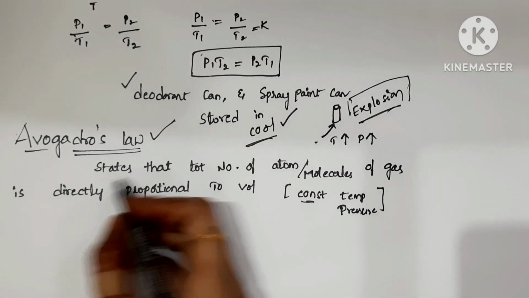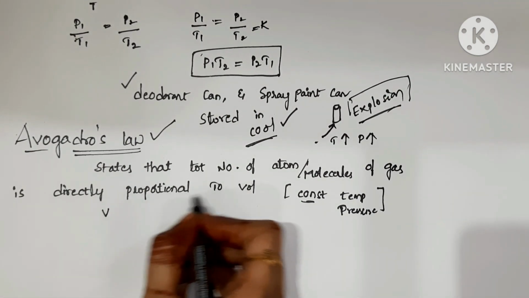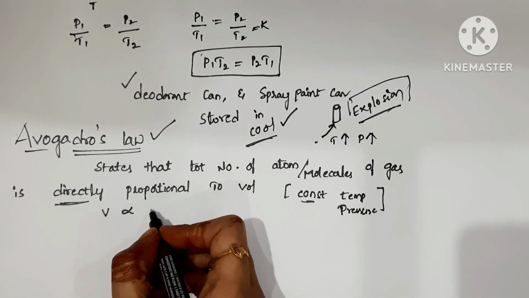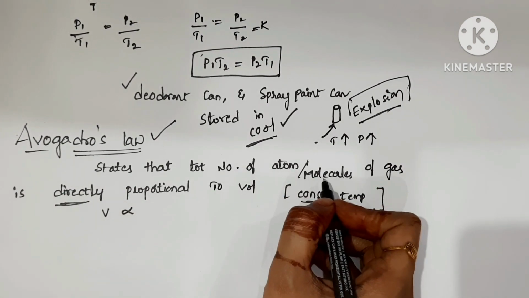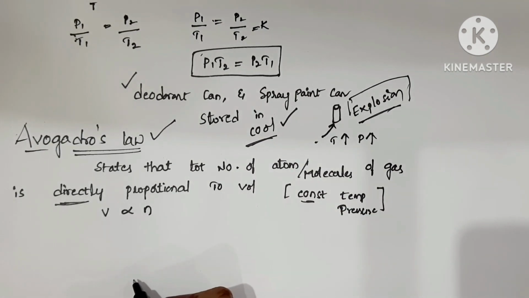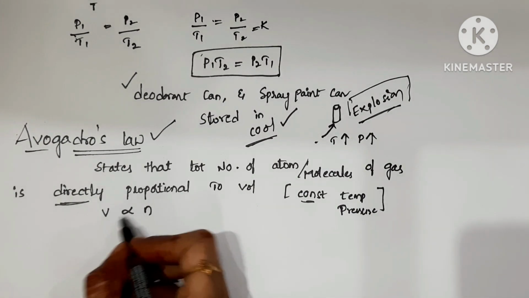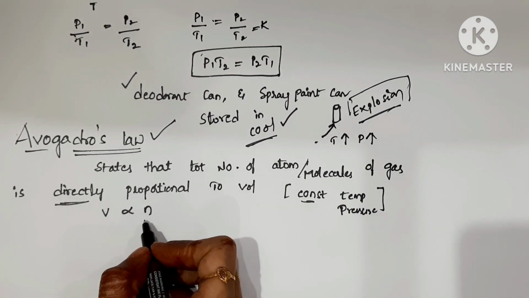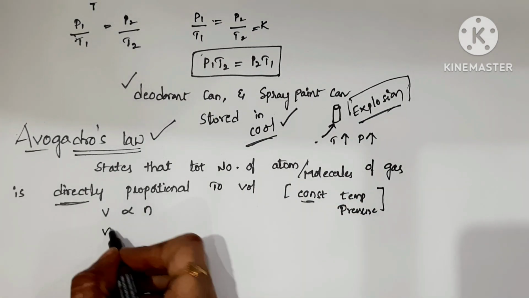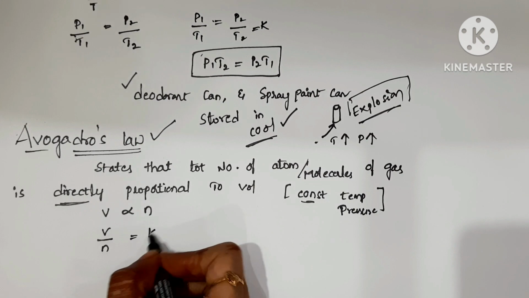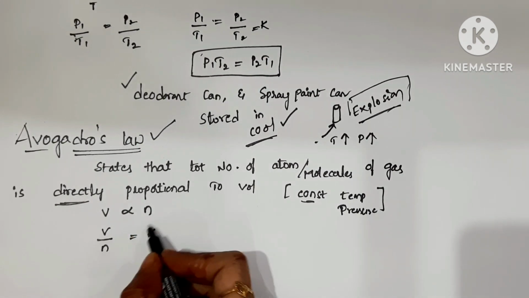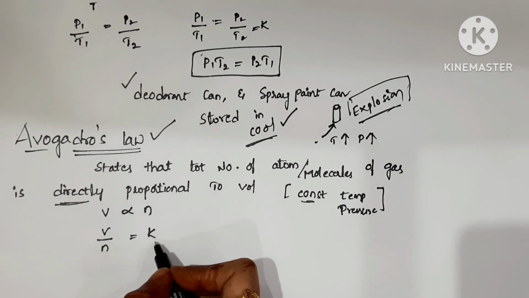So here V is volume, directly proportional to the number of moles, the number of atoms or molecules, right? That's why I am expressing it as small n. Volume is directly proportional to n. n means number of atoms or molecules. So V by n is equal to k. We have to remove the proportionality, that's why I am writing the proportionality constant k.